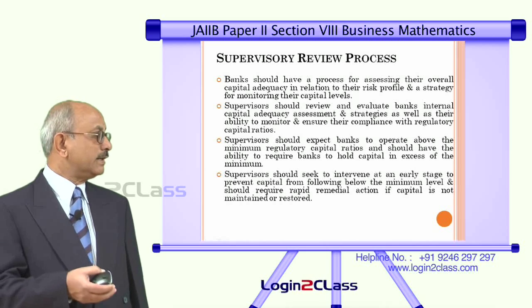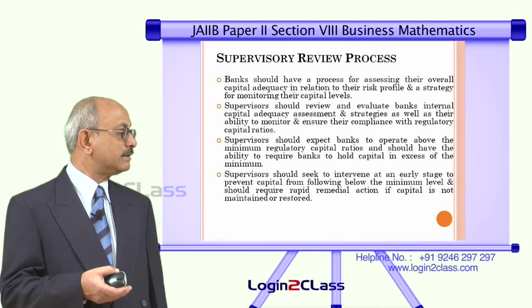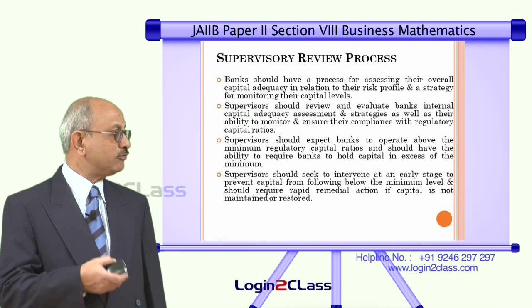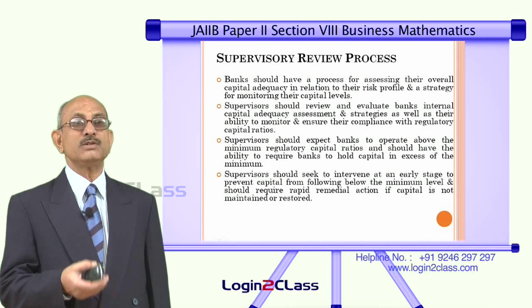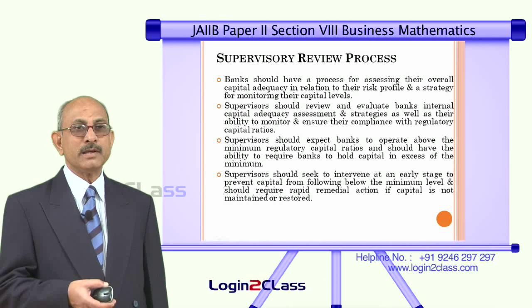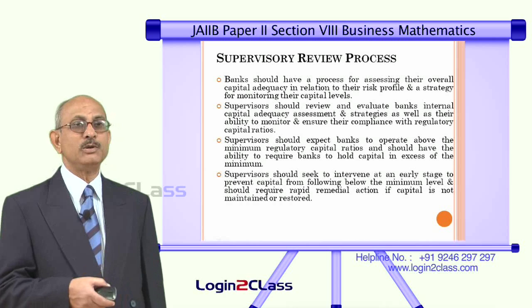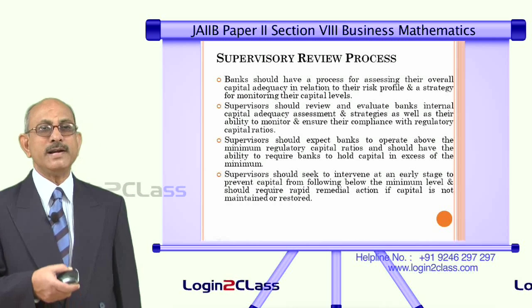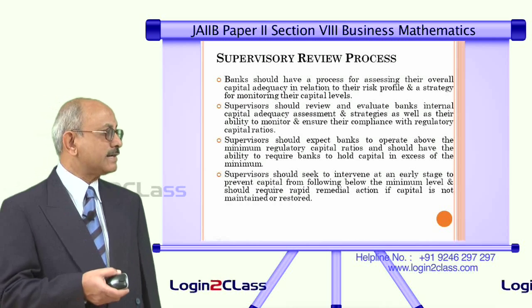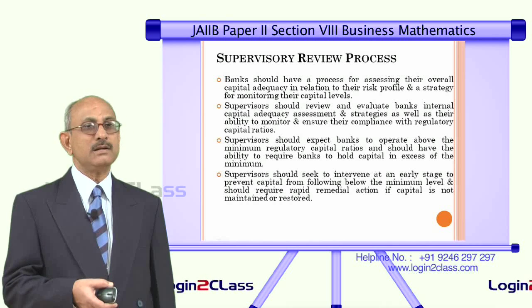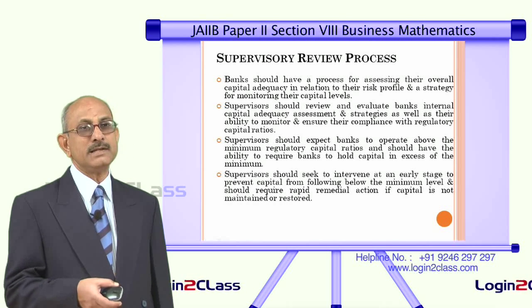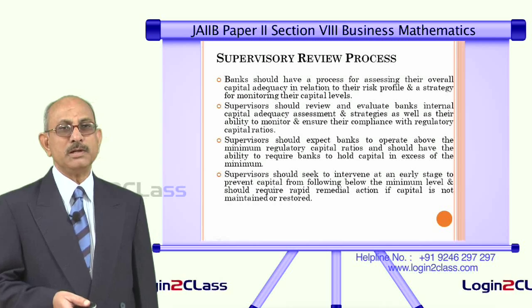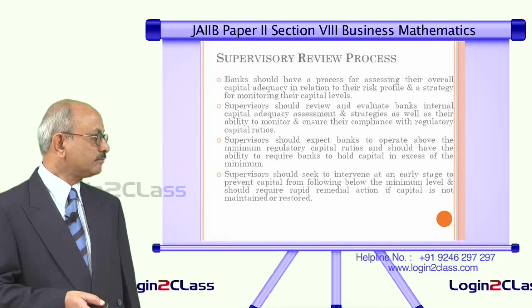Suppose they find that a particular bank is nearing that threshold limit and is likely to fall in the future, then the supervisor should start the process immediately. That means they should have wide ranging powers to take action against those banks so that all banks in a particular country are able to maintain those minimum capital requirements.